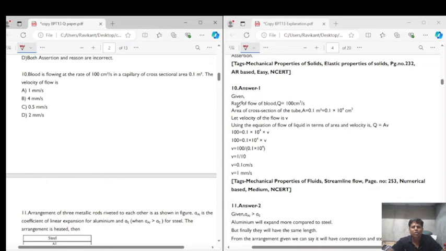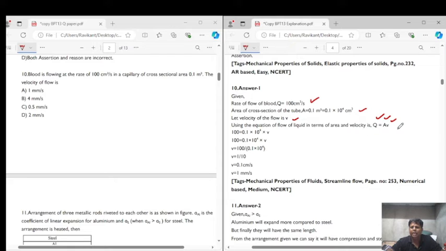So rate of flow of blood is given as Q is equal to 100 centimeter cube per second. The area of cross section is given as A is equal to 0.1 meter square, that is equal to 0.1 into 10 to the power of 4 centimeter square. We are converting it into centimeter square because the rate of flow is also given in the CGS system. Now let the velocity of the flow be V. Using the equation of the flow of liquid in terms of the area and velocity, the rate of flow is equal to area of cross section into velocity.